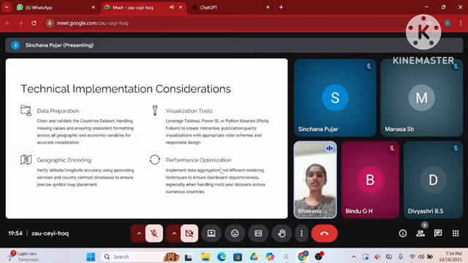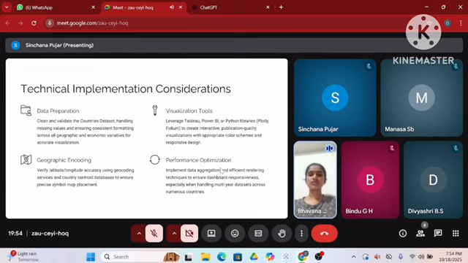Technical implementation and considerations. This section explains the technical steps required to build the data visualization project efficiently. Data preparation: the datasets of the countries must be cleaned and validated, fixing missing values and ensuring a consistent format. This makes the visualizations accurate and reliable. Next, geographic encoding. Latitude and longitude values are verified using geocoding tools to ensure the correct placement of the country symbols on the map.